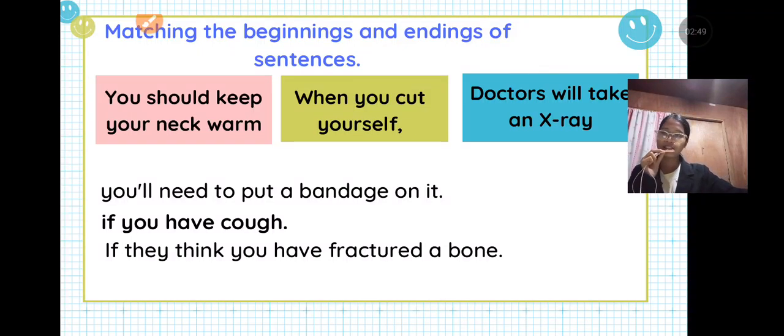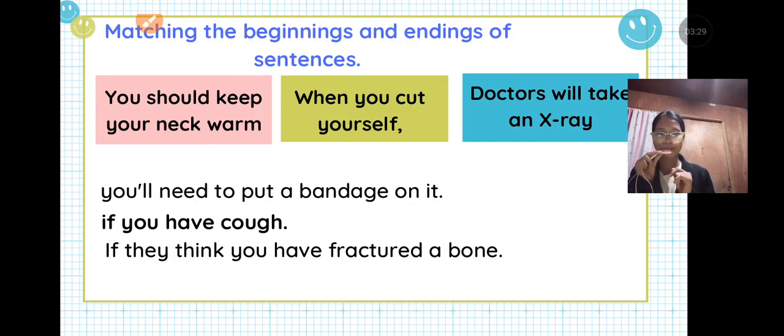As you can see in the first example, there are colored boxes, and under them there are also clauses which correspond to the three boxes. Inside the box there are phrases of the beginning of the sentence, and below the box are the phrases of the ending of the sentence. Here, we are going to match which beginning fits with which ending below. Now let's figure it out together in the first box, the pink box.